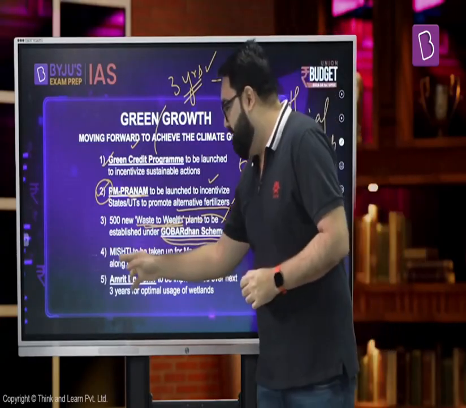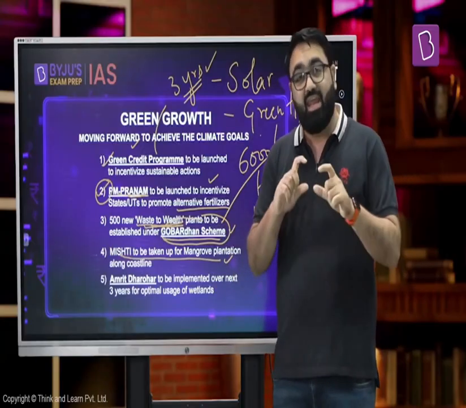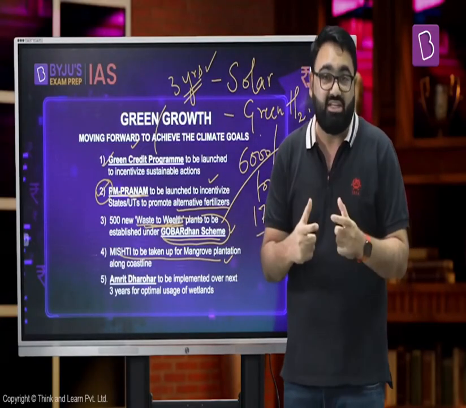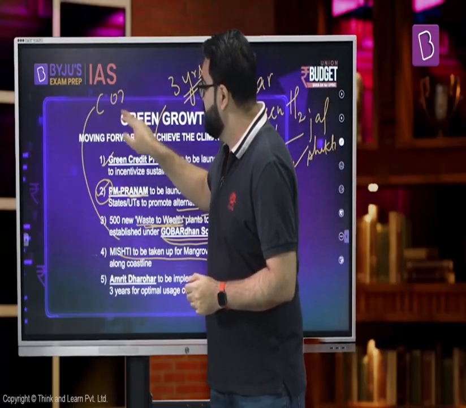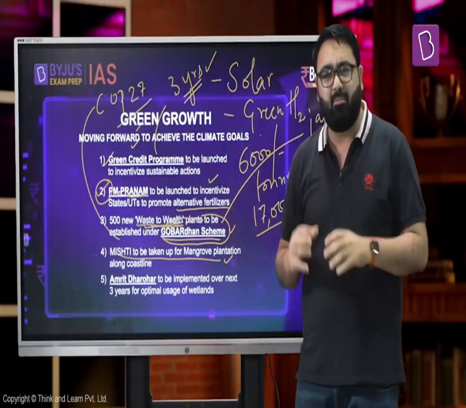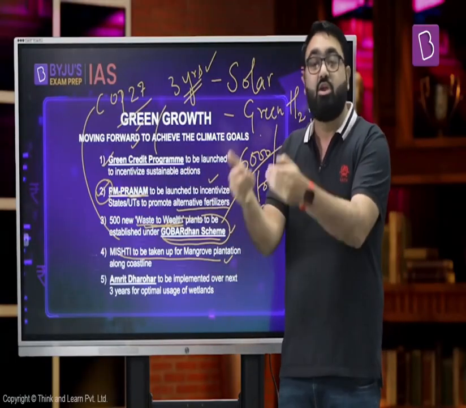The government of India has also focused on the Mishti scheme that will be taken up for mangrove plantation. Now, mangrove again is something that usually is in the news whenever we talk about environment. The government of India and other governments around the world realize the importance of mangrove to such an extent that in COP27, if you have been reading, a multilateral alliance especially for the mangroves was launched. India, Sri Lanka, Indonesia, multiple countries came together and decided that yes, we need to take certain action to preserve mangrove in the long run.